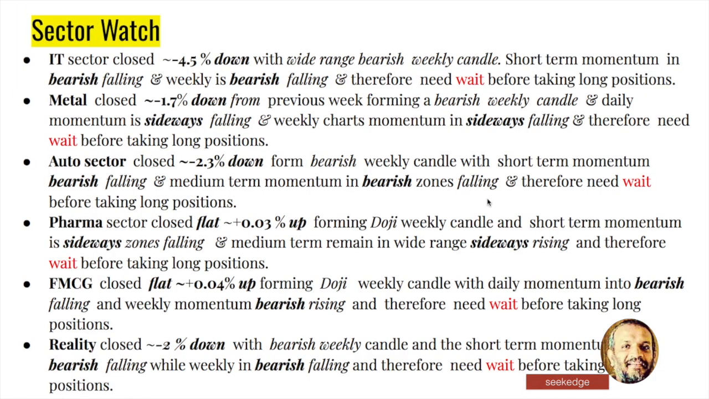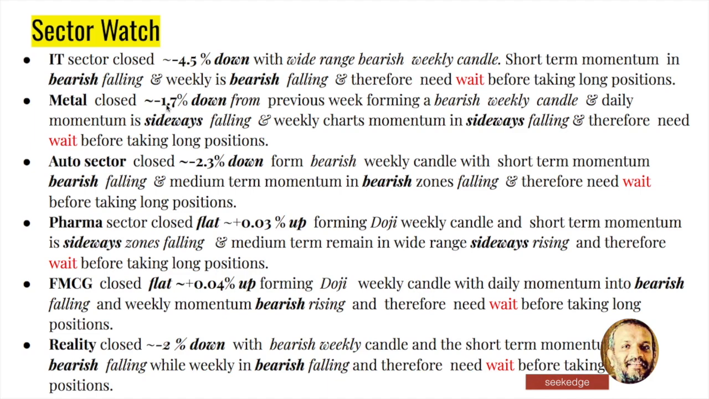Let's move ahead and see how the different sectoral indices have performed. Basically everything is down, except that pharma and FMCG had a flattish performance, with an absolute flat move of 0.03 or so. Otherwise auto, metal, IT and realty have all fallen. IT has been hit badly, 4.5% down. Everything is bearish. Metal is 1.7% down.